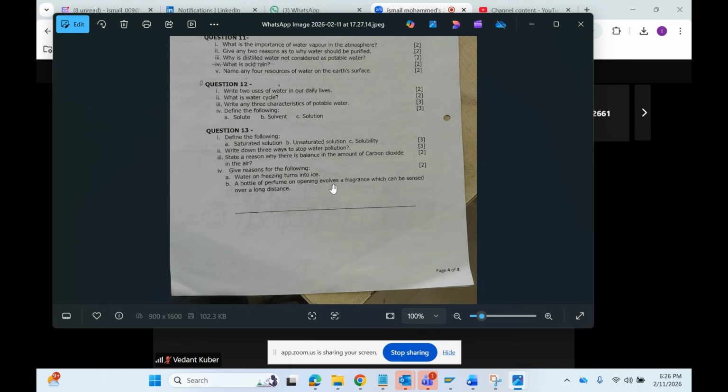Then what is solvent? Any medium, whether it can be liquid or gas. It is not only necessarily liquid. Any medium in which the solute dissolves is called solvent. For example, in sodium chloride solution, sodium chloride is a solute and water is the solvent, because water dissolves that solute. Any medium in which the solute dissolves to form a solution is called the solvent. And a homogeneous mixture of solute and solvent is called the solution. Clear? What is saturated solution?